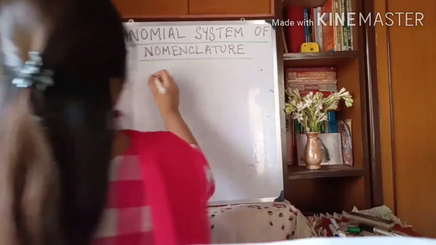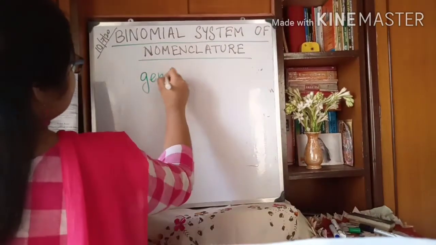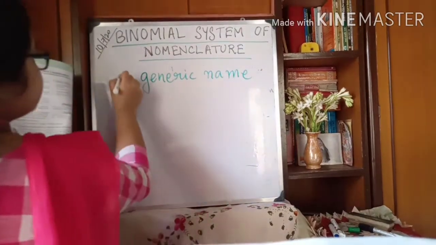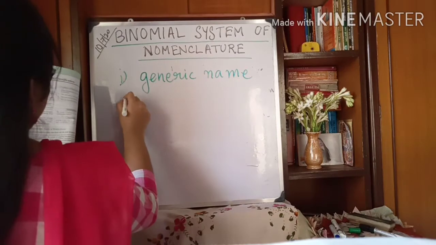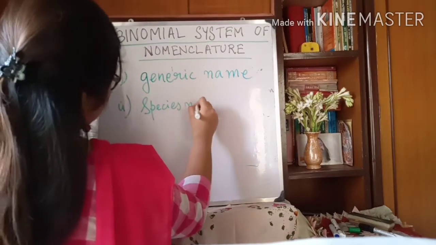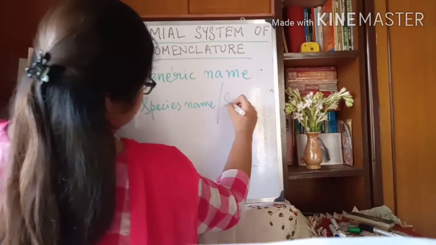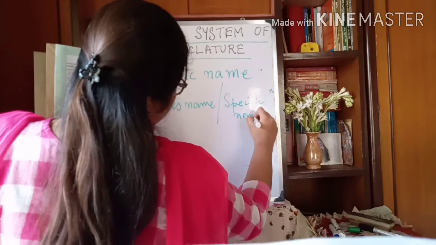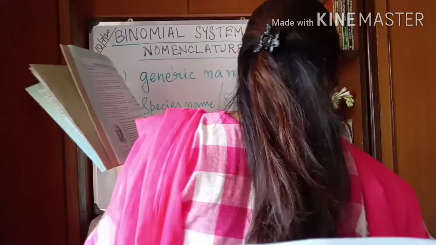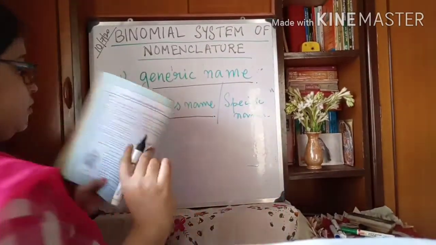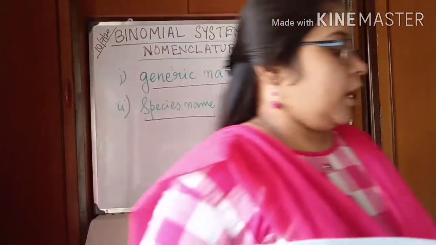What are they? Generic name and species name, which is also known as specific name. Generic name and species name. Okay.